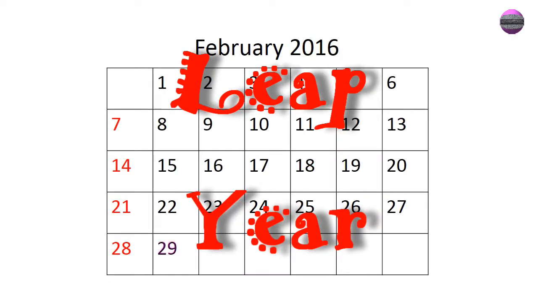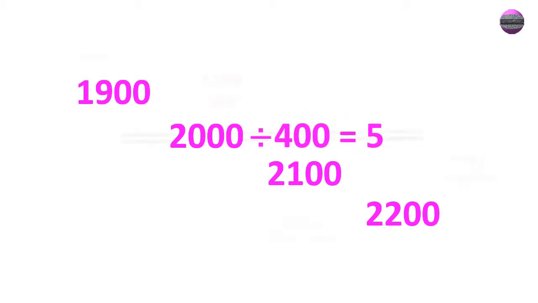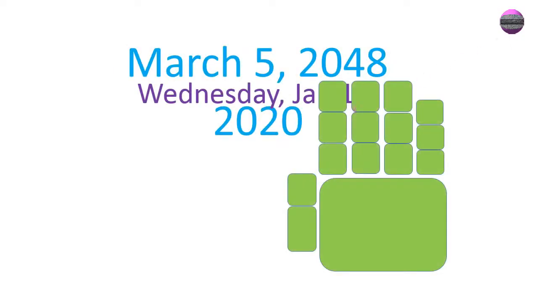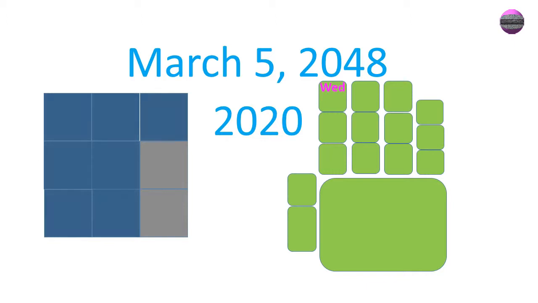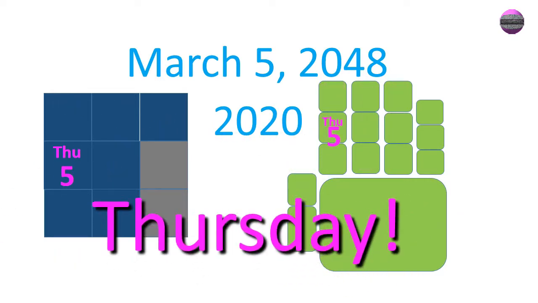All the years that can be divided by 4 are leap years, except the very last year of the century, unless it can be divided by 400. So the year 1900 that cannot be divided by 400 was not a leap year, but year 2000 was a leap year. 2020 on Wednesday, and 1, 2, 3. March gets the first joint part of the middle finger, and the 5-day from here, 1, 2, 3, 4, and 5, plus a leap year additional 1 day gets Thursday.